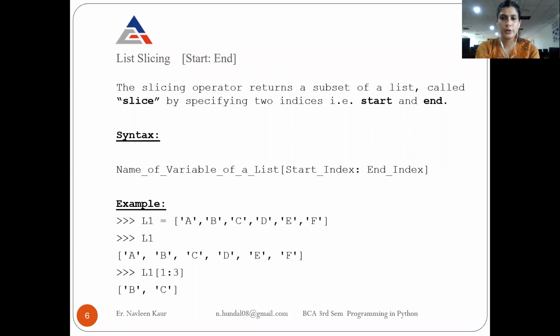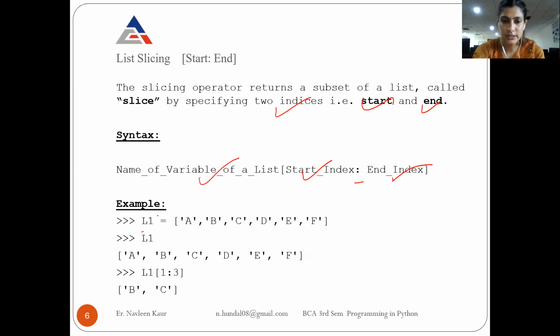So like we were doing string slicing, where I want to get a small portion out of a bigger string, a substring, similarly, I have a big list and I want to slice it, cut it down into smaller pieces. You know that whenever we are cutting a slice, you always specify 2 indexes: where to start the slice and where to end it. So you write the name of the list that you want to slice, then the starting index, colon, the ending index. This is the same way we were doing with strings also.